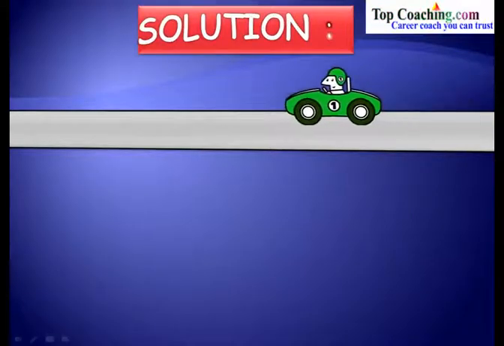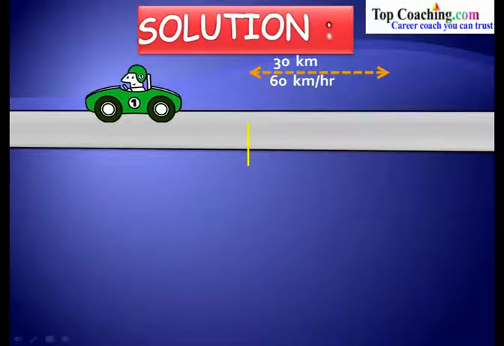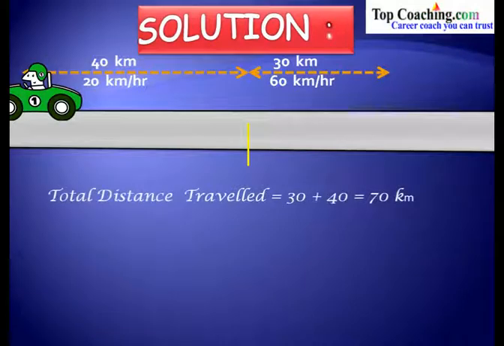The car is traveling a first set of distance which is 30 kilometers at a speed of 60 kilometers per hour. Now it covers another distance which is 40 kilometers at a speed of 20 kilometers per hour. We have to find out the average speed of this car in this entire journey of 30 plus 40, which is 70 kilometers. Now let's see what is the total distance traveled. This distance is equal to 30 plus 40, which is 70 kilometers. So the total distance is 70 kilometers.